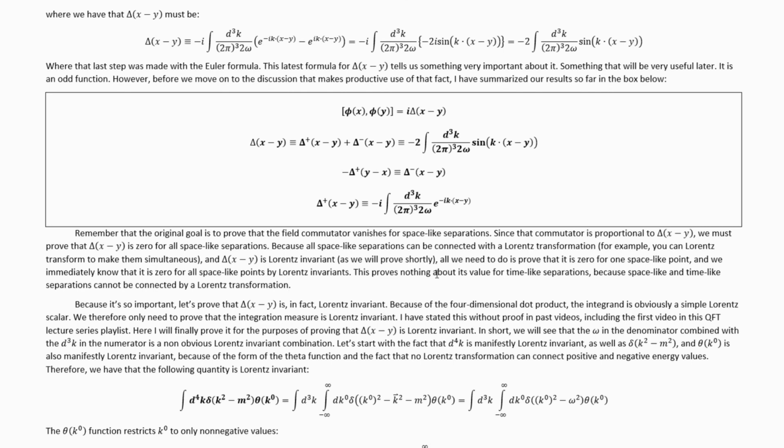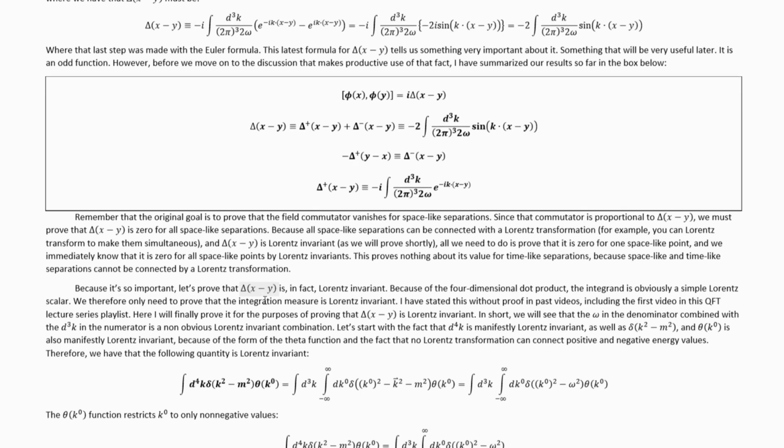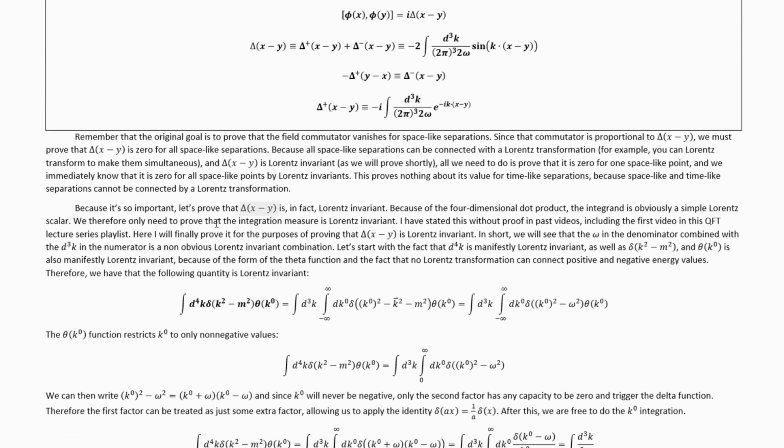This proves nothing about its value for time-like separations because space-like and time-like separations cannot be connected by a Lorentz transformation. Because it's so important, let's prove that this quantity is in fact Lorentz invariant. Now because this integrand here, excluding all the integration measure there, is purely a function of four-dimensional dot products, the integrand is obviously a simple Lorentz scalar, but we need to prove that this weird integration measure is also Lorentz invariant, and that isn't obvious.